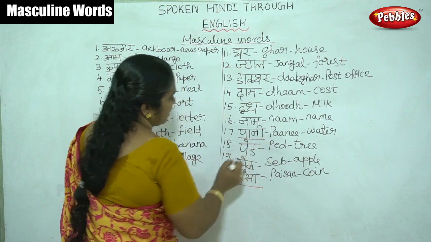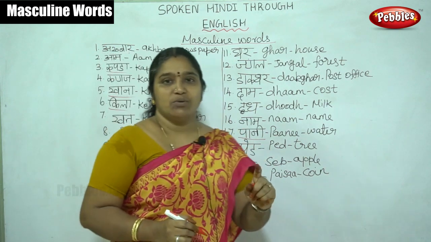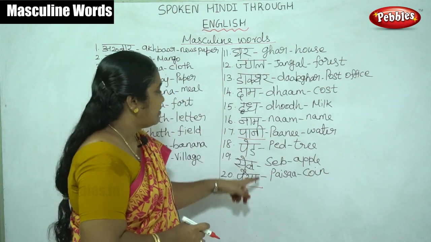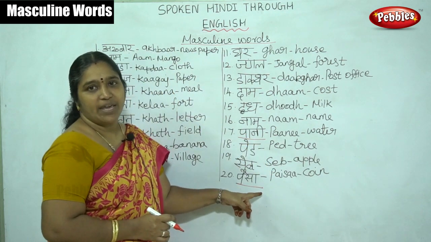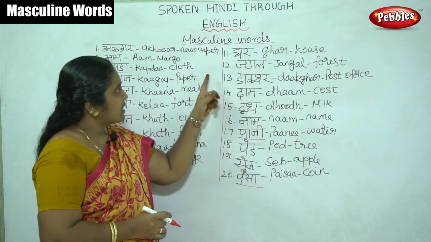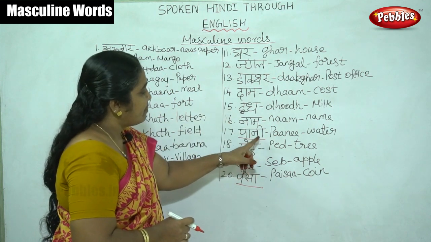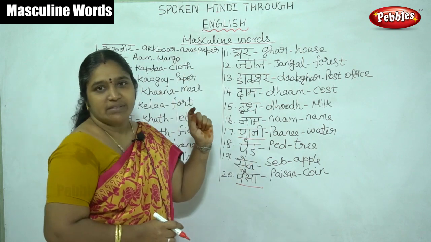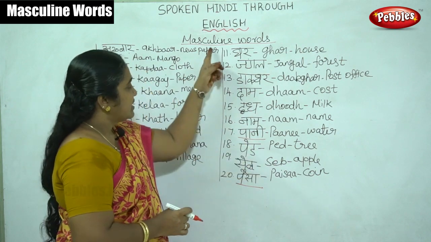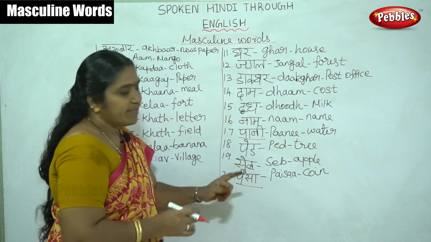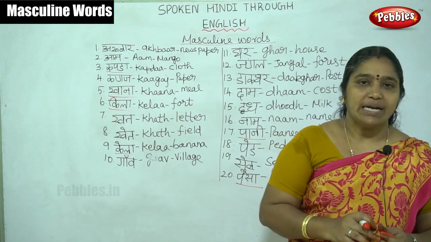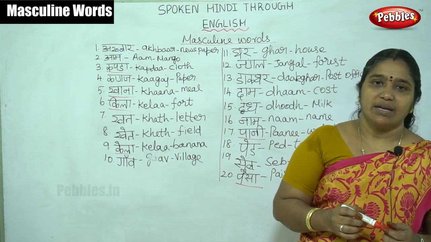While we say the words ending in the ee sound are feminine, there are exceptions for some words. These come under the masculine. See here, paani comes under the masculine word. Like that we have to differentiate the words as masculine and feminine. Okay, can you understand?